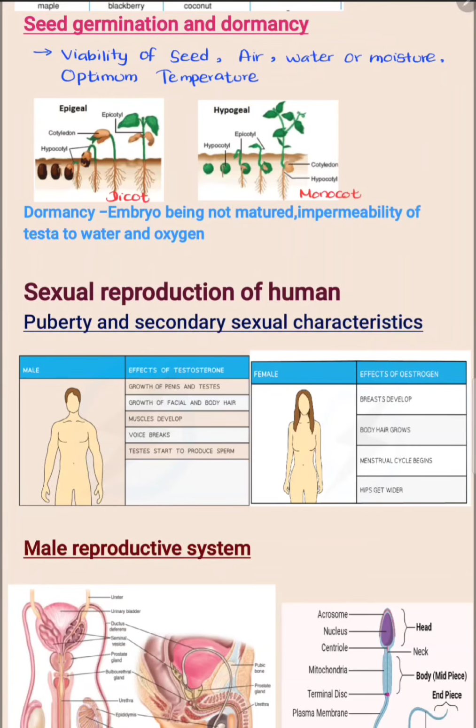Dormancy may be caused by the embryo not being matured, or impermeability of the testa to water and oxygen. And for extra knowledge, there are two ways of germinating seeds: one is epigeal, the other is the hypogeal method. As you can see in the figure, the epigeal method happens in dicot plants. The hypogeal method happens in monocot plants.